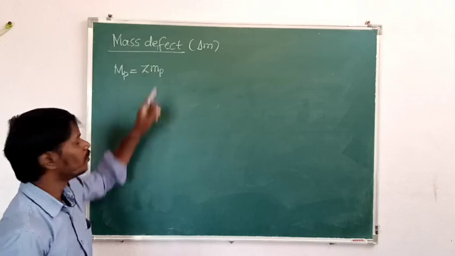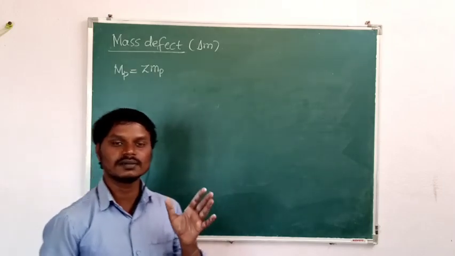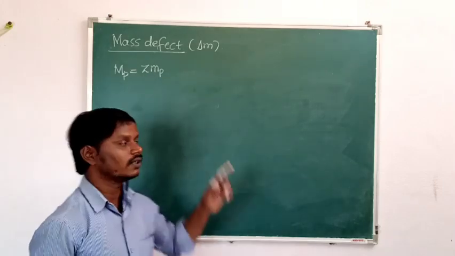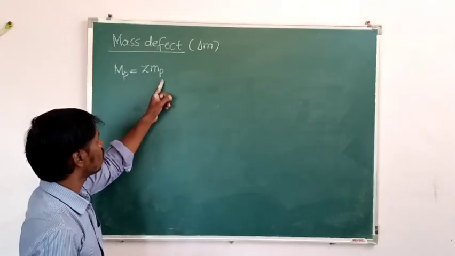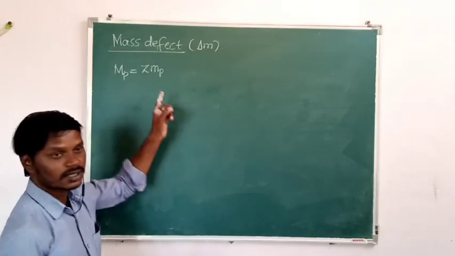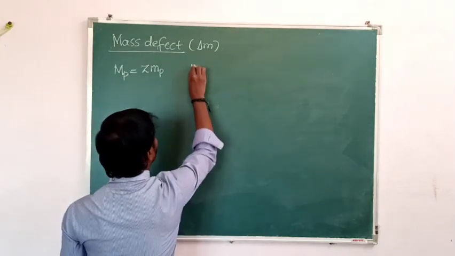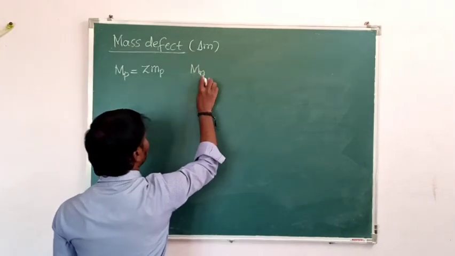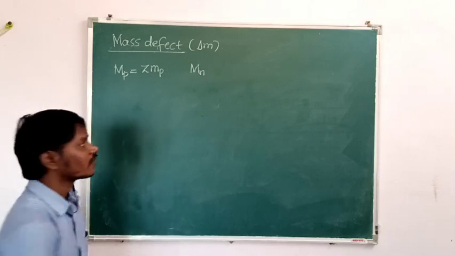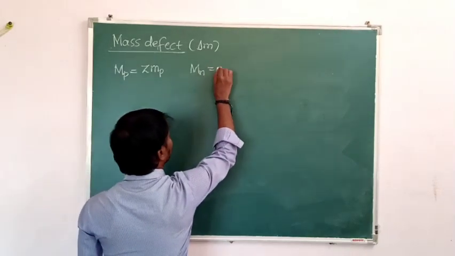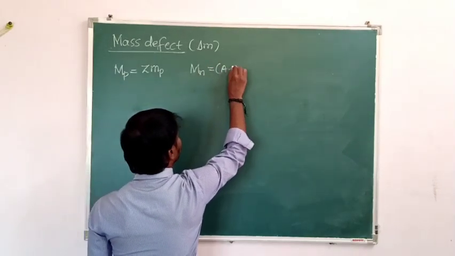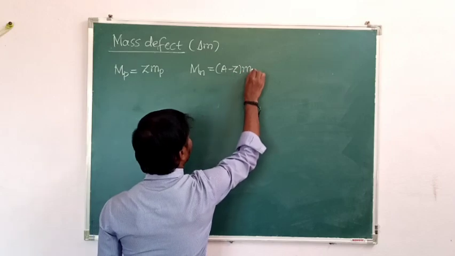And what is mp? mp is the mass of each proton. The total number of protons into the mass of each proton gives the total mass of the protons in free state. And how to find the total mass of the neutrons in free state? That is the total number of neutrons into the mass of each neutron.